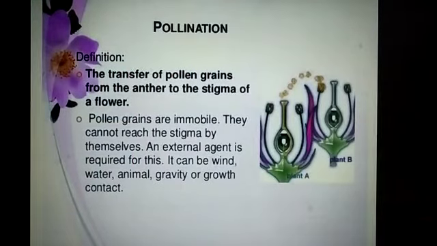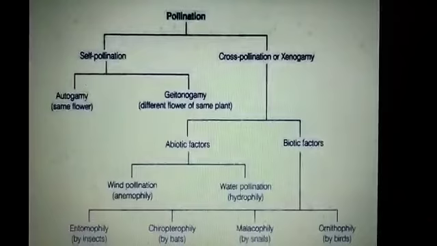We all know that in flowering plants, male and female gametes are both immotile. So the gamete transfer occurs by the process of pollination. And what is pollination? The transfer of pollen grain from the anther to the stigma of a flower. Actually, pollen grains are immobile. They cannot reach the stigma by themselves, so they need an external agent. And what are these external agents? Wind, water, animals, and so on.